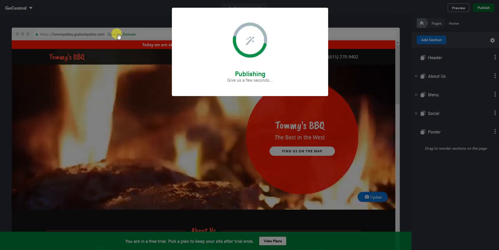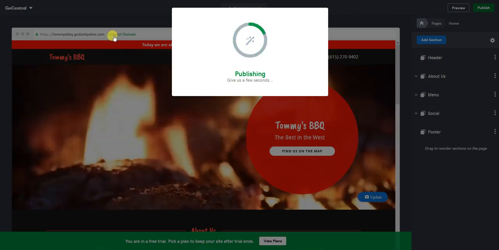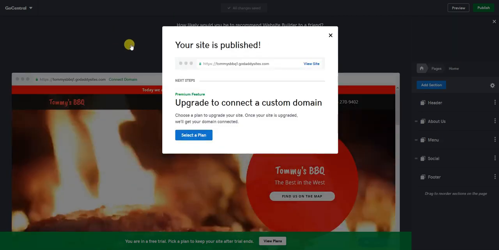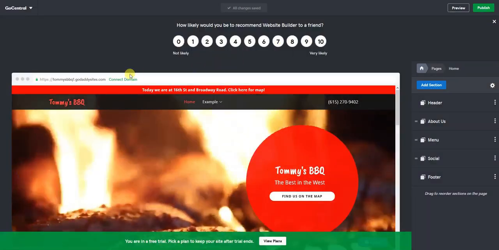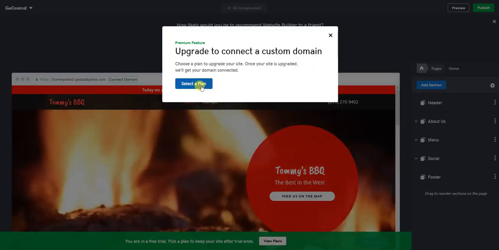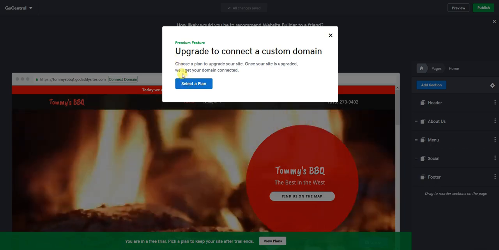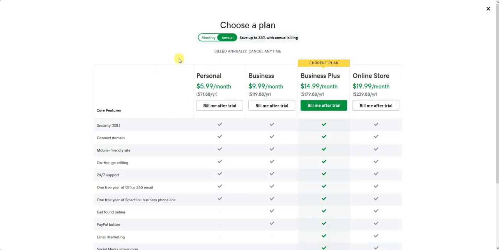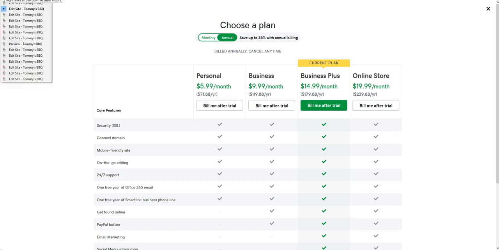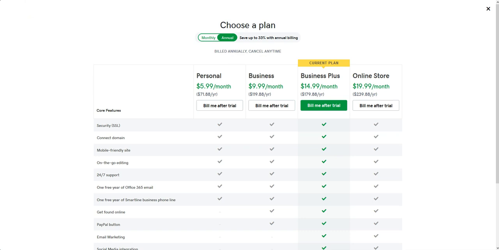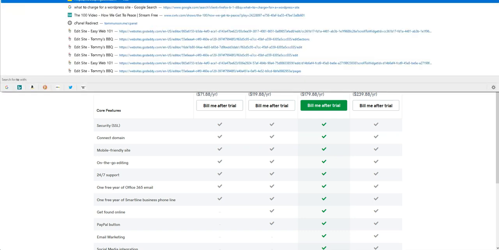Oh, one other thing, when you're finally ready to put this on an actual domain, you can hit the connect domain button, and this is going to ask you to pay for it right now, but after you hit select plan and pay for it, you can actually change your domain right there. So once you've changed your domain, it will be live and published on the website. So yeah, that's kind of it.